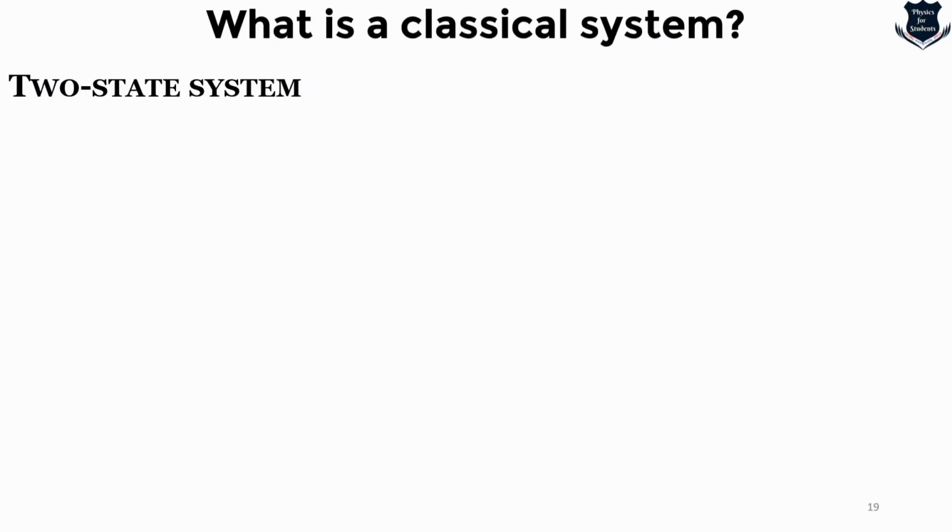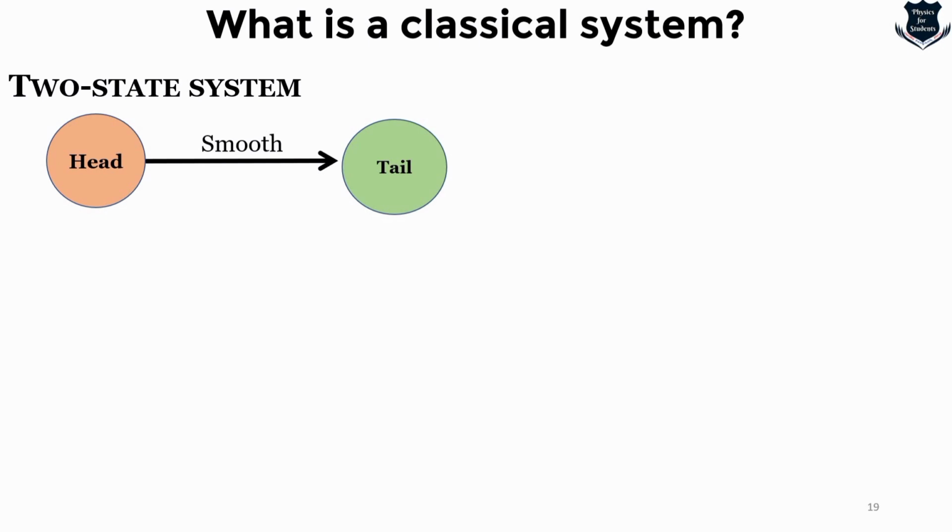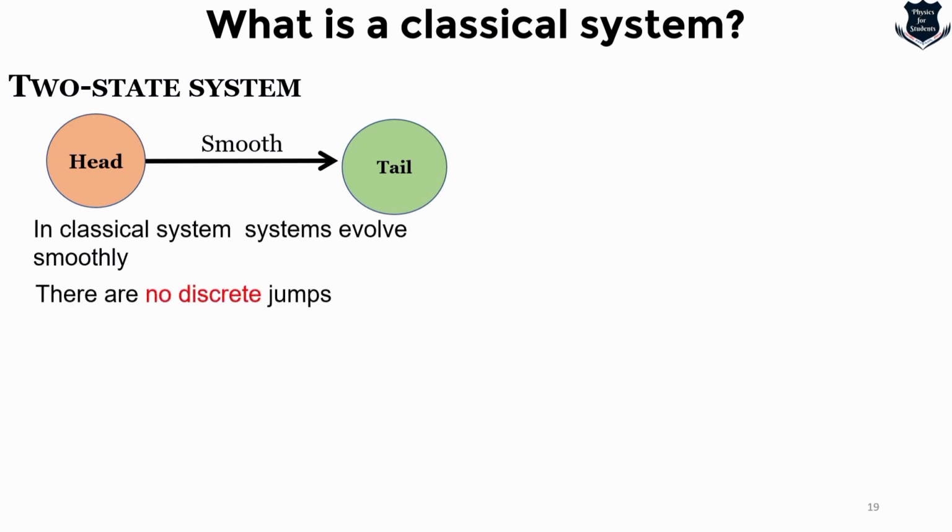Now the next simplest system has a state space consisting of 2 points. In this case we have one abstract object, for example, imagine a coin which can have a head and a tail. In classical mechanics we assume that systems evolve smoothly without any jumps or interruption. Such behavior is said to be continuous. So obviously you cannot move between heads and tails smoothly. Moving in this case necessarily occurs in discrete jumps.